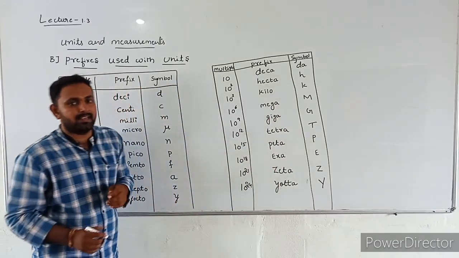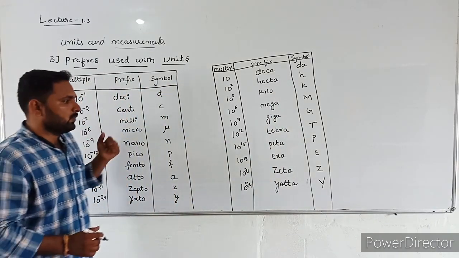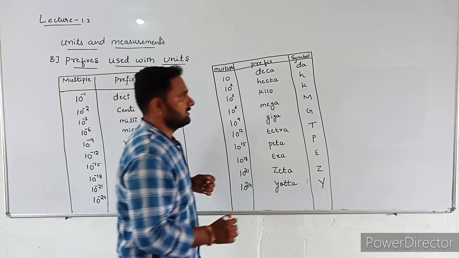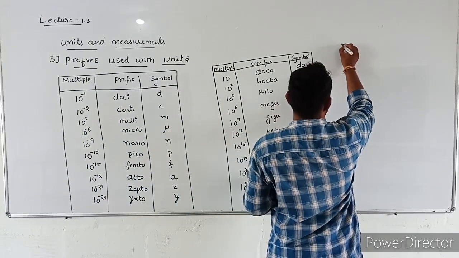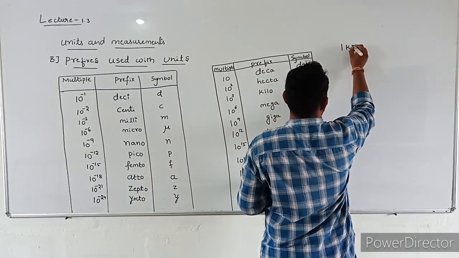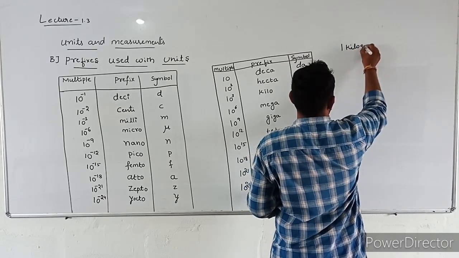Now let us see examples of how to use prefixes with units. The first one is 1 kilogram.